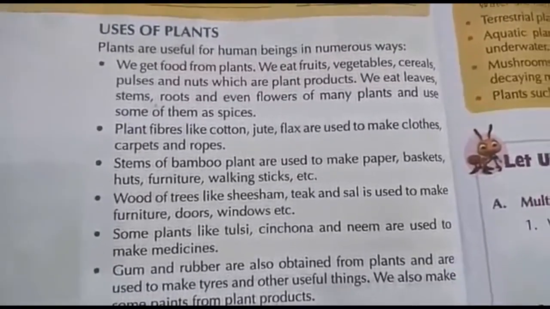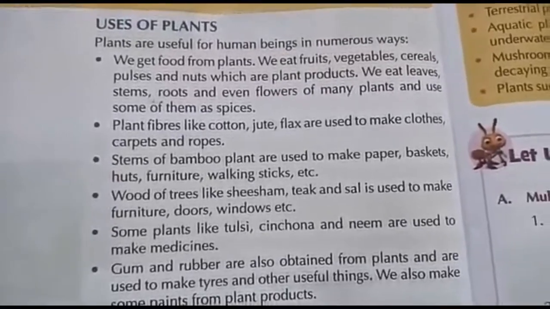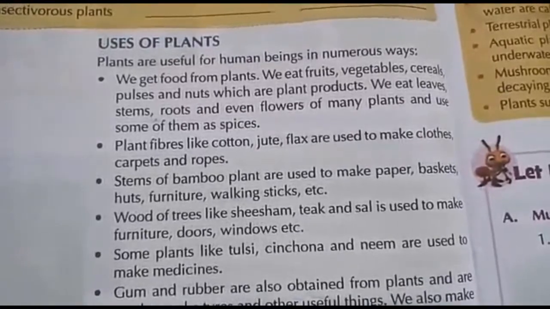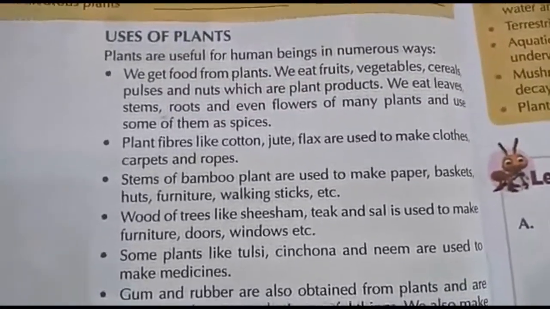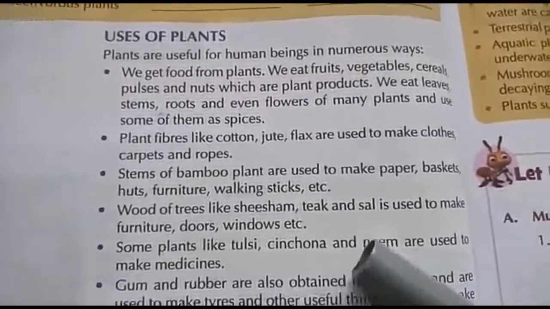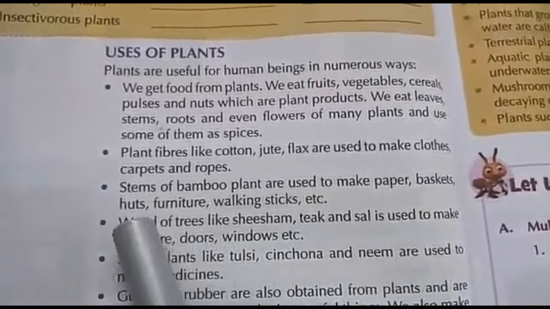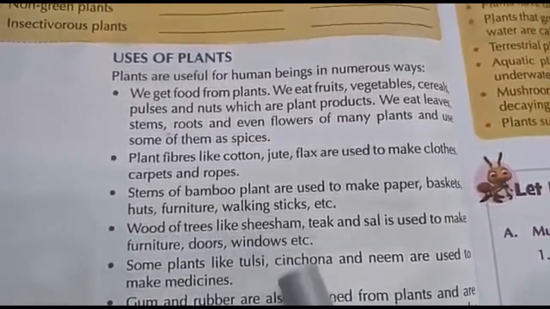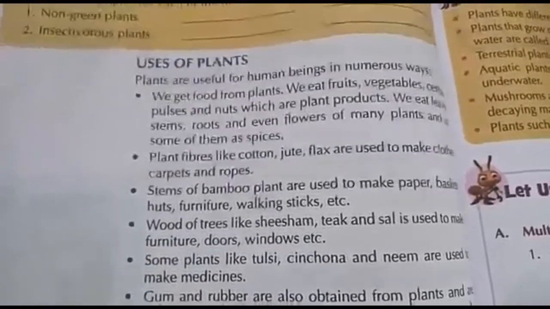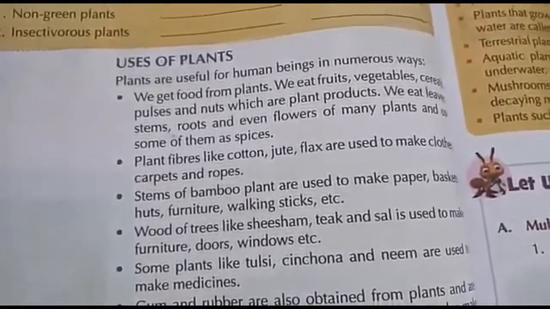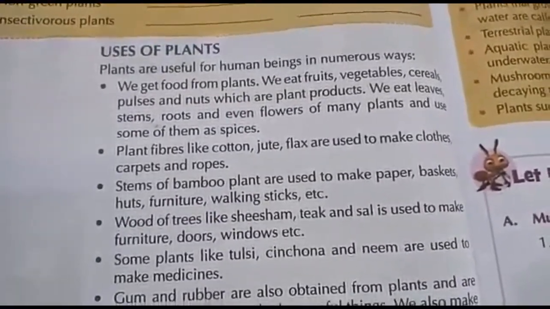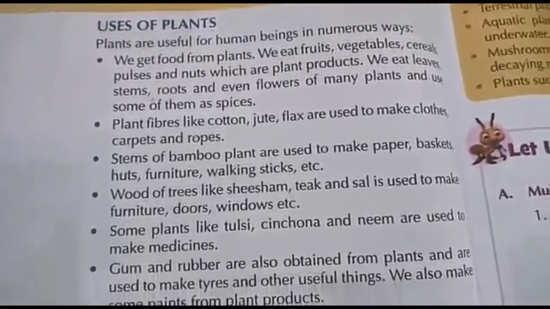Is it or not? Yes, plants are very useful in our daily life. Plant fibers like cotton, jute, flax are used to make clothes and carpets and ropes. Is it or not? Yes. Stems of bamboo plants are used to make paper, baskets, huts, furniture, walking sticks, etc. Is it or not? Yes, walking sticks. Stems of bamboo plant are used for making paper, baskets. For our benches also we use the wood from the trees.